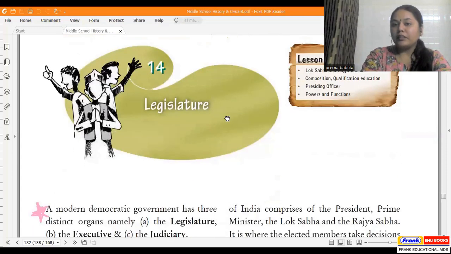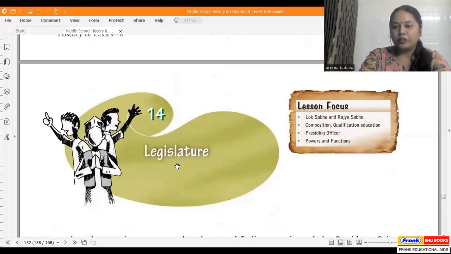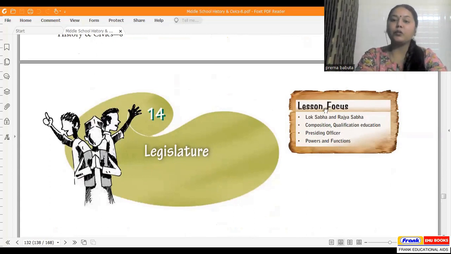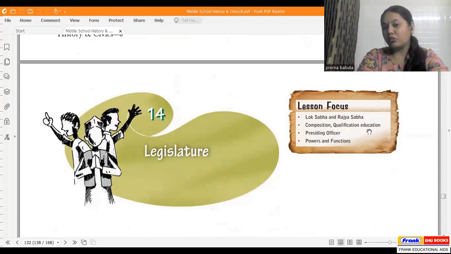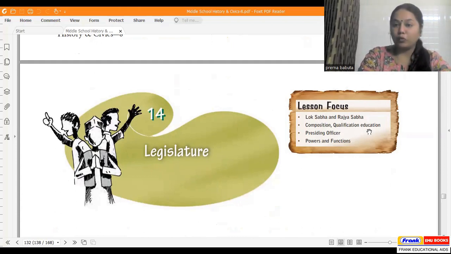What is the name of the chapter? The name of the chapter is Legislature. And what are the key topics that we are going to learn in this chapter? We are going to talk about Lok Sabha. We're going to talk about Rajya Sabha, the composition, the qualification, and the educational requirements that are there for a person to be a member of Lok Sabha or Rajya Sabha. And then we're going to talk about the presiding officer, that who heads these two houses of the parliament, and the powers and functions of the two houses. So as all of you can see, the name of the chapter is Legislature.